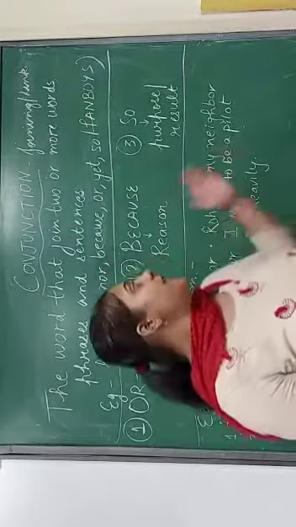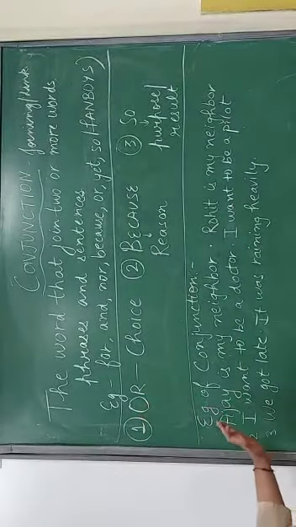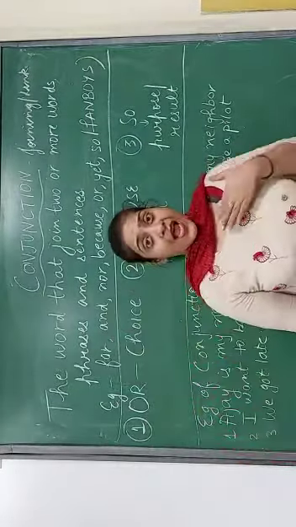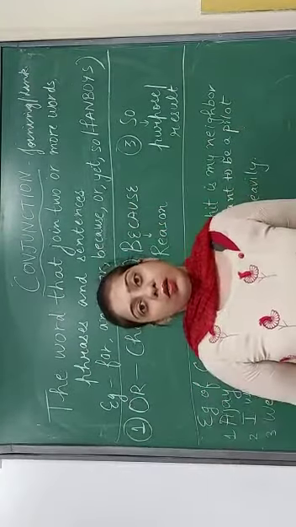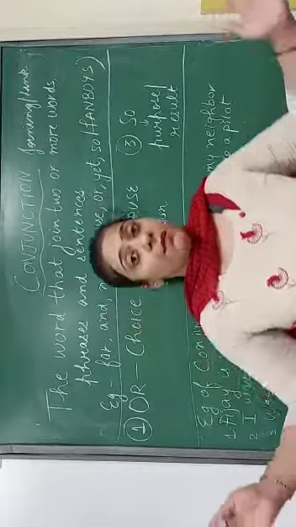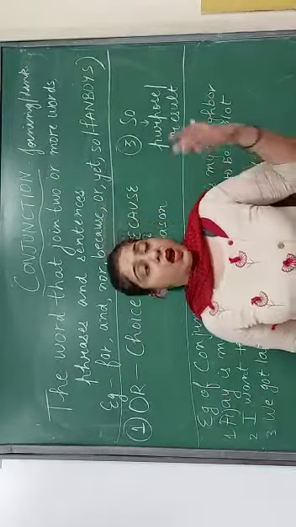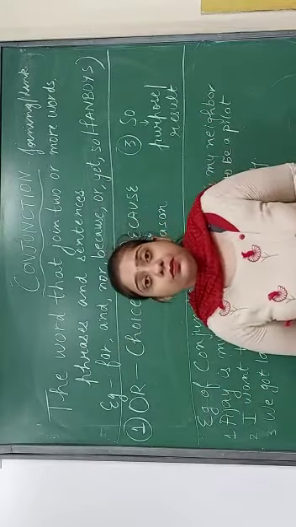So dear students, let's look at the example first of all. See, if I say Ajay is my neighbor, Rohit is my neighbor. If I have to combine these both sentences, Ajay is my neighbor and Rohit is my neighbor, what should I do?